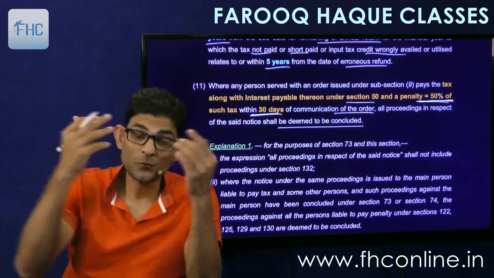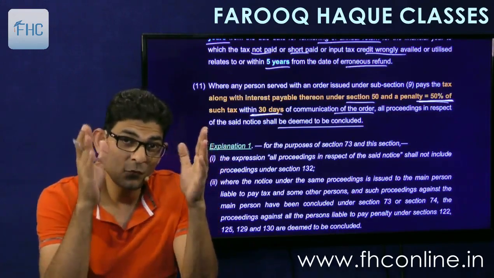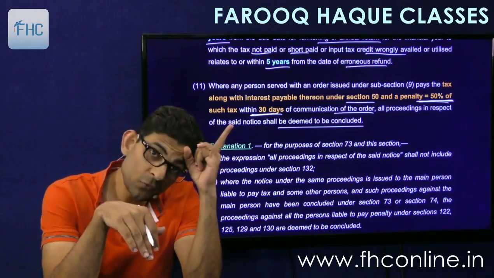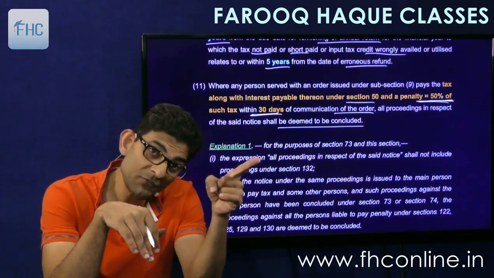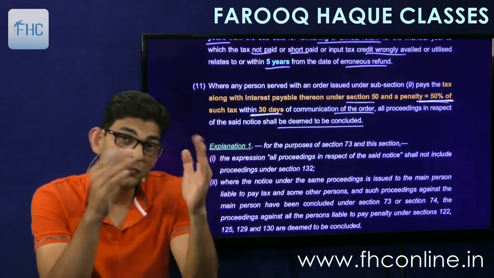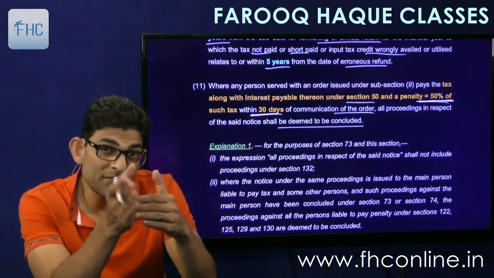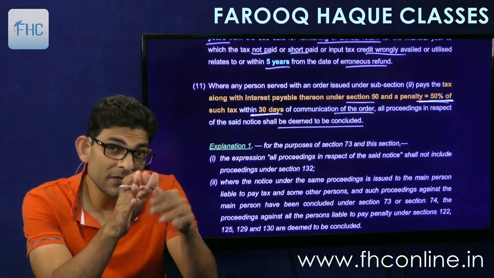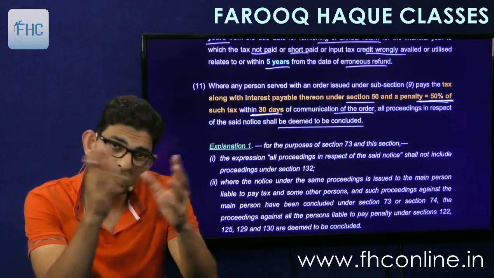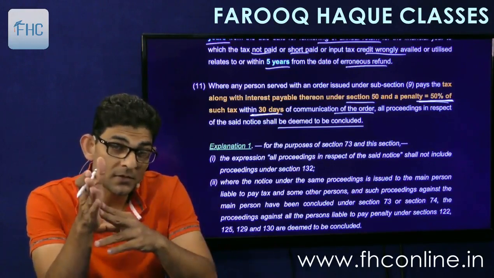Now, see, there are 4 rates of penalty. If you voluntarily pay before the issue of show cause notice, then penalty will be 15%. If show cause notice is given and then you pay within 30 days, then the penalty will be 25%. If you don't pay and you contest, the final order comes.